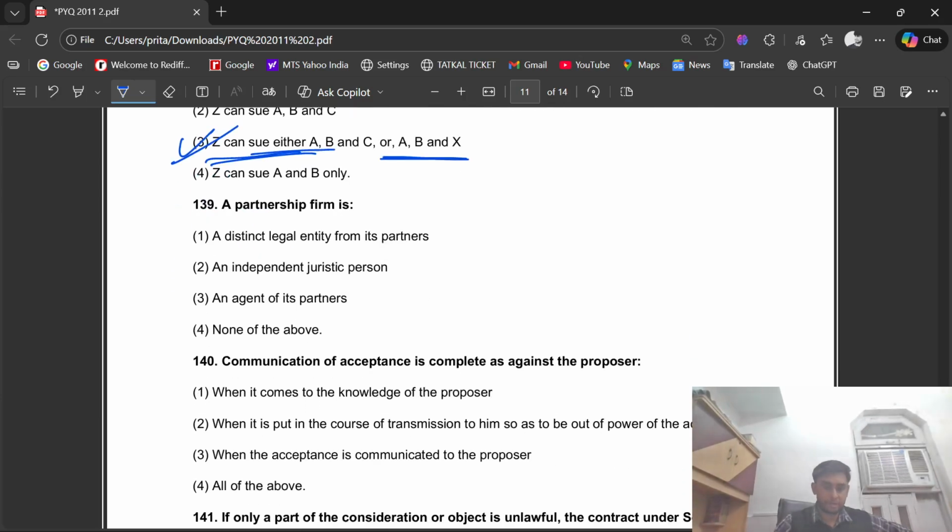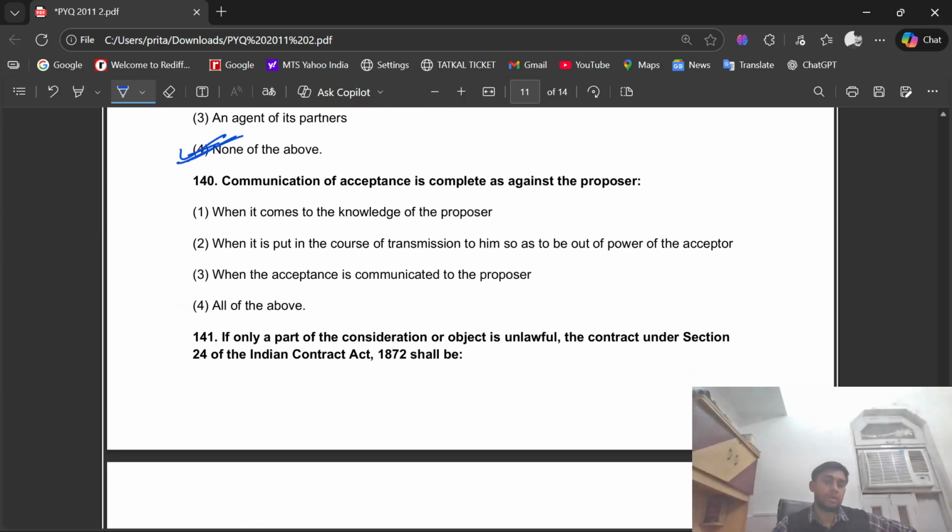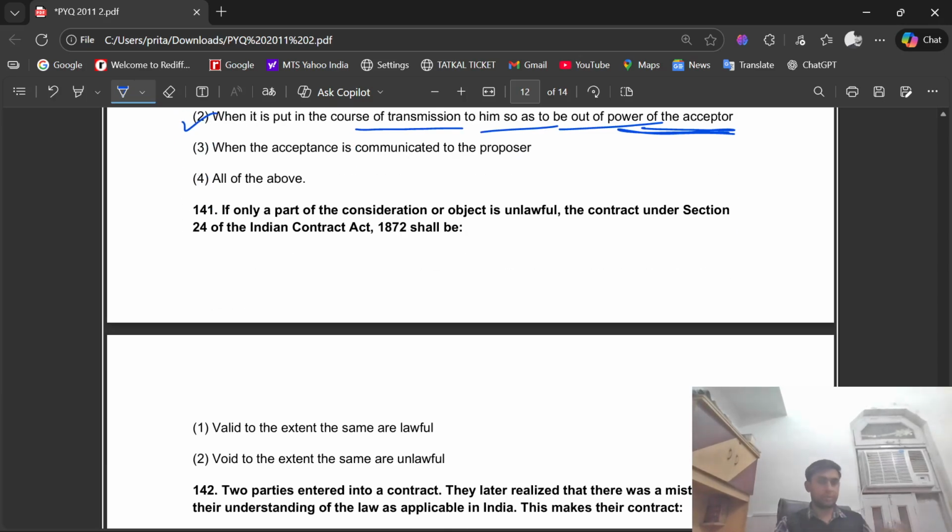Question number 139. A partnership firm is a distinct legal entity from its partners. An independent juristic person. An agent of its partners. The right option is option number four, that is none of the above. Question number 140. Communication of acceptance is complete as against the proposer when it is put in the course of transmission to him so as to be out of the power of the acceptor.